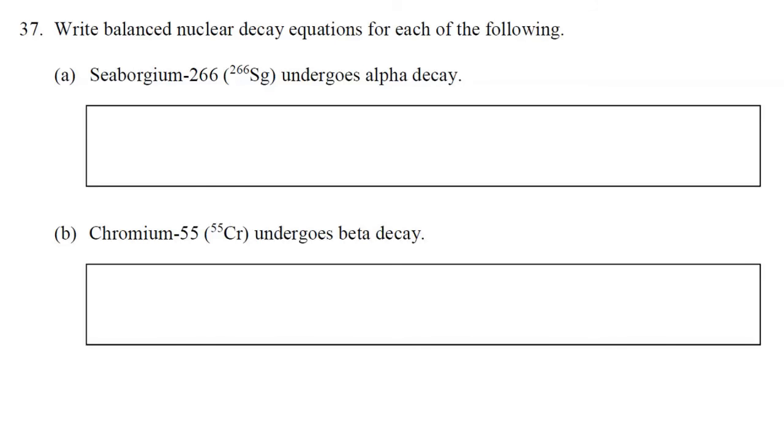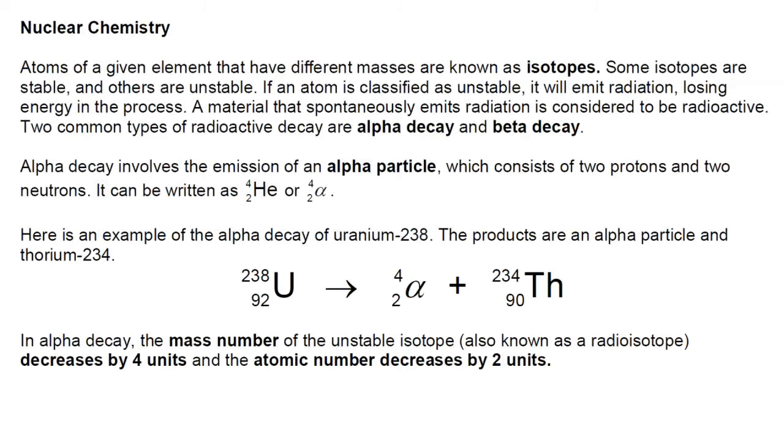So to remind you about alpha decay, here's an example where uranium-238 undergoes alpha decay and produces thorium-234. So in an alpha decay reaction, the mass number of the unstable isotope, also known as a radioisotope, decreases by 4 units. In this example, it went from 238 to 234. And the atomic number decreases by 2 units. In this example, it went from 92 to 90. The symbol for an alpha particle would be 4 on the top, 2 on the bottom, then we can use the Greek letter alpha.